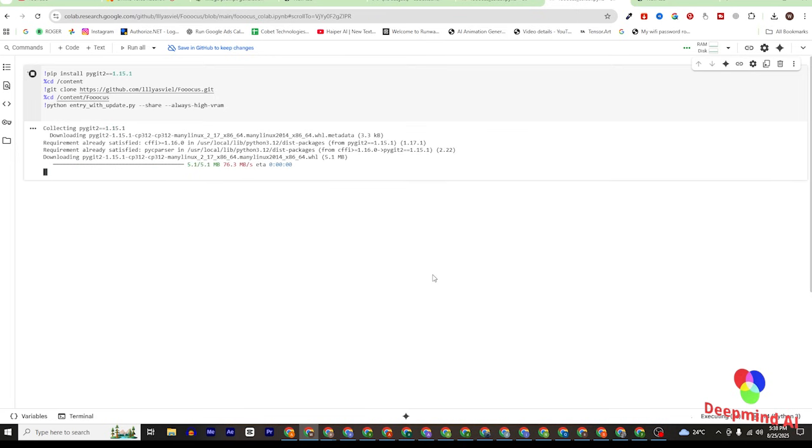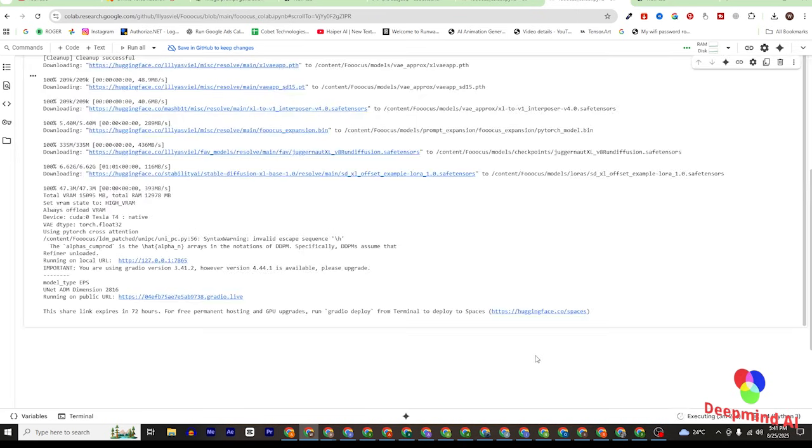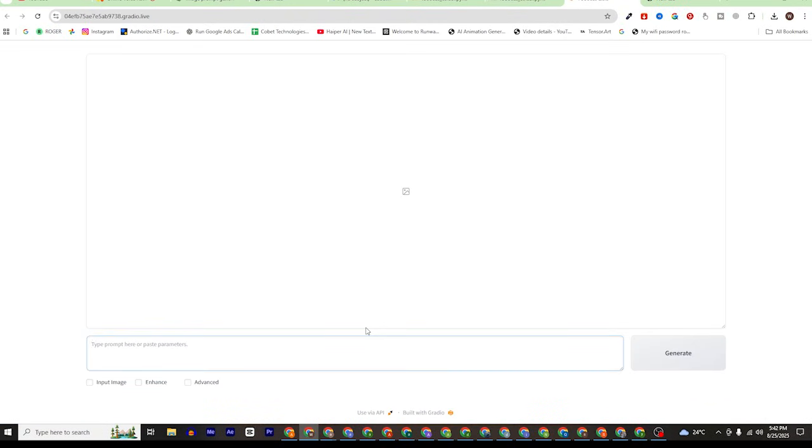This process will take a few minutes, and once the execution is complete, you will see there will be 2 links. One will be an IP address and the other one will be a URL. You can click any of these, but I'm going to click this one. And now you can see that the system is perfectly ready for us to generate images from simple prompts.